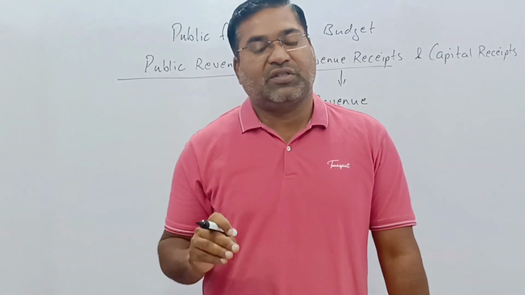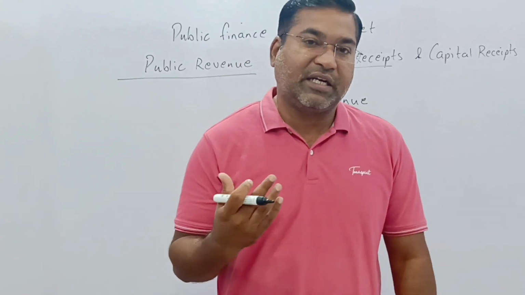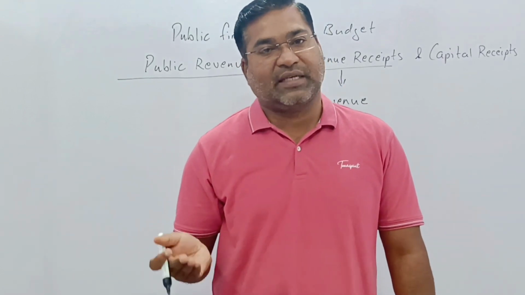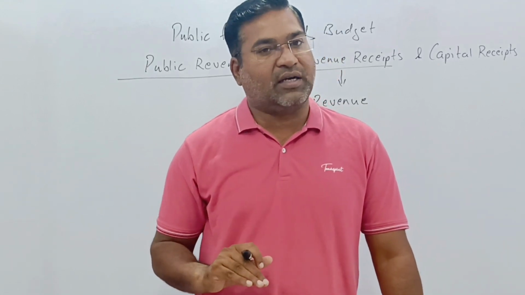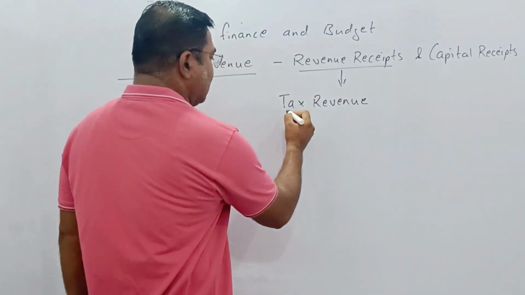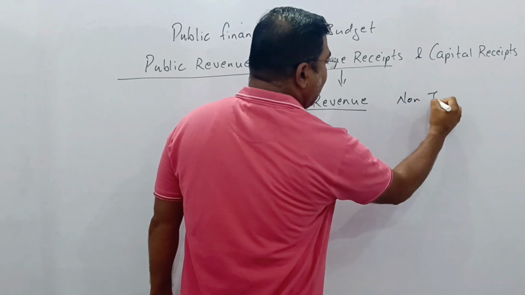Revenue receipts refer to the income collected from tax and from non-tax sources, so there are tax receipts and non-tax receipts. When we talk about tax receipts, this is tax revenue. Another one is non-tax revenue.